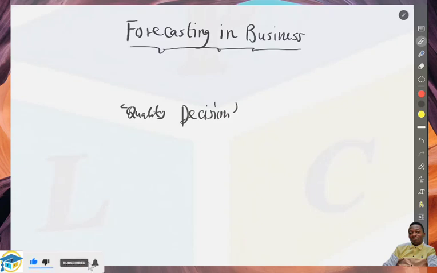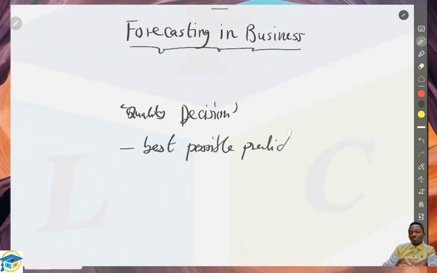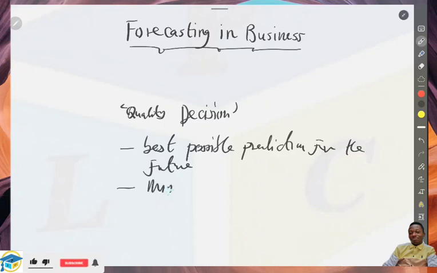The prediction should have a reduced error, and also provide information that we can rely on. So forecasting achieves three things. One is to provide the best possible prediction for the future. Two, minimizing errors.